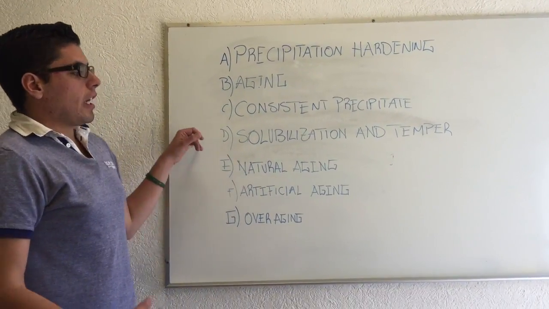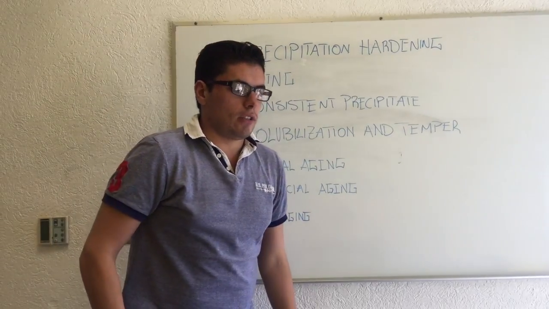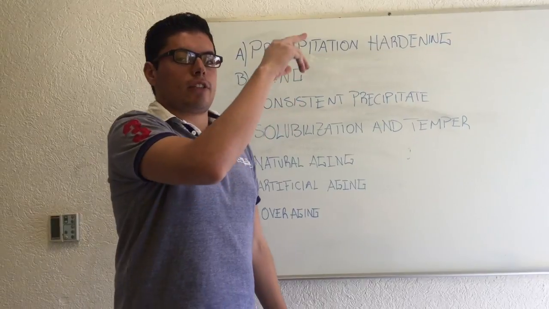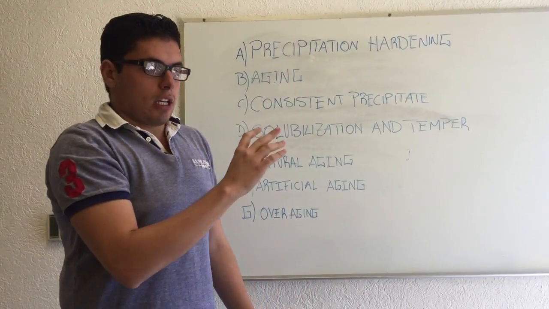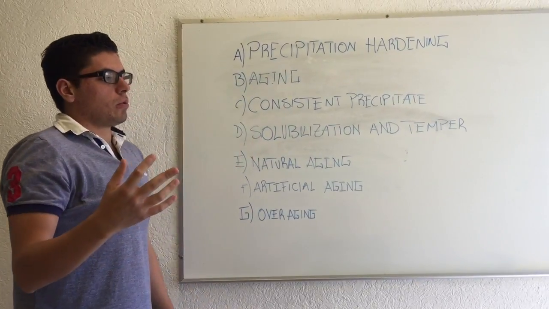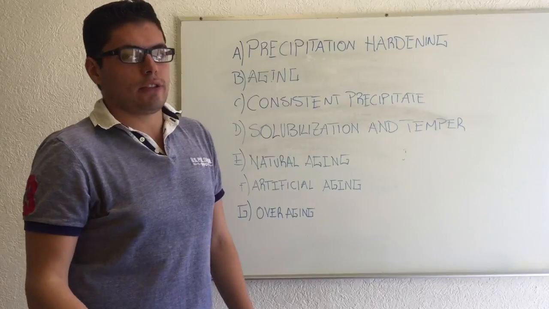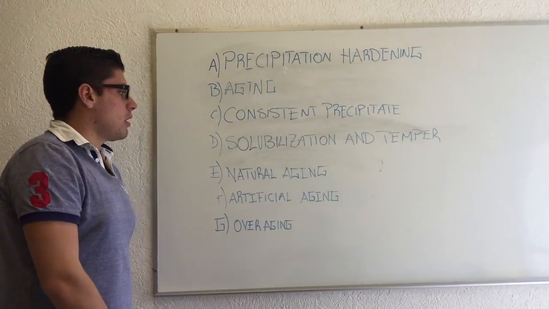Next is solubilization and temper. That is when you go to a higher temperature in a smooth and gentle way, and you want to give the material better mechanical properties and make it less brittle.